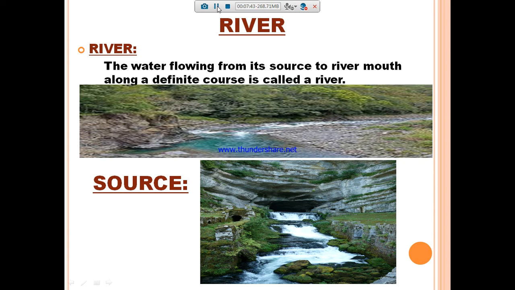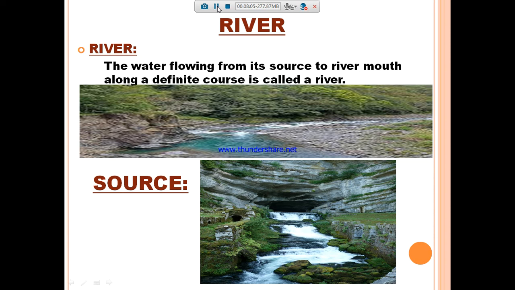So it starts from mountains and it ends at an ocean or sea. This path, wherever it takes its journey along its path, is called a river. The source means the starting point of the river.